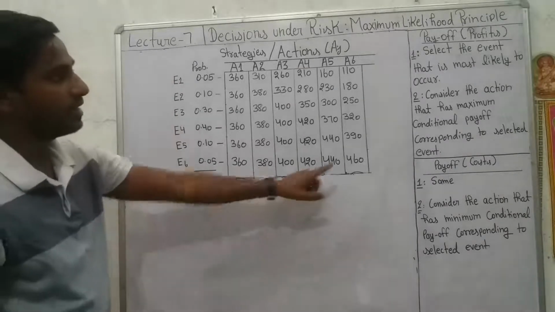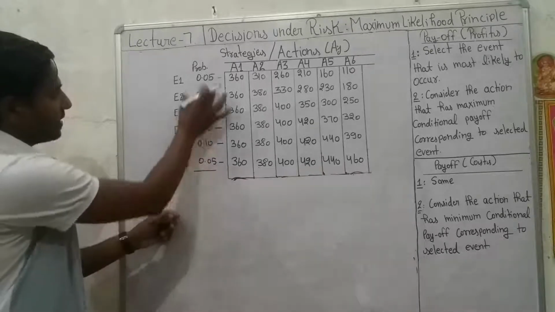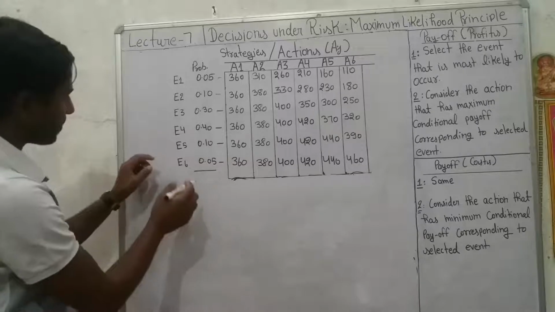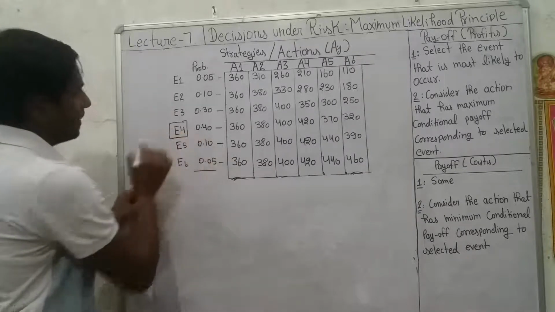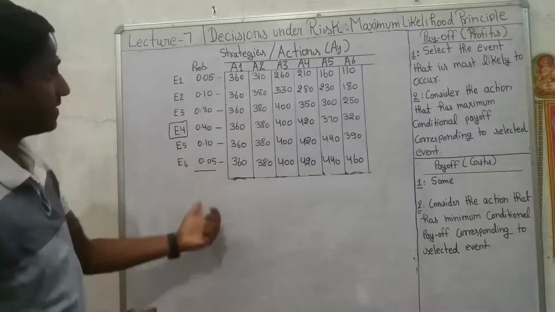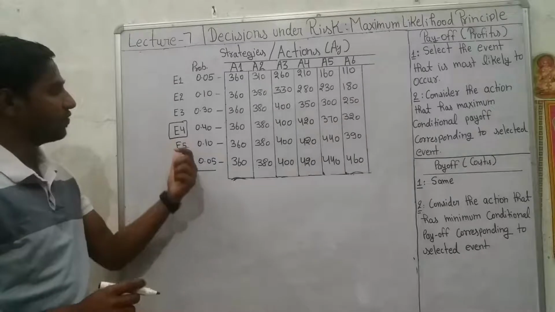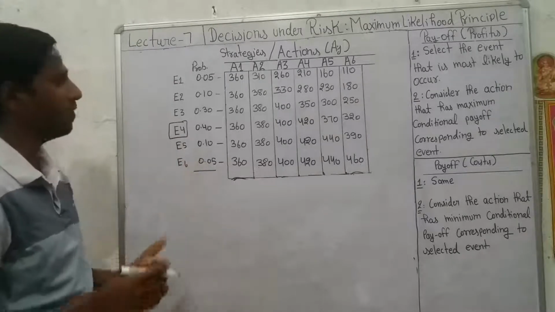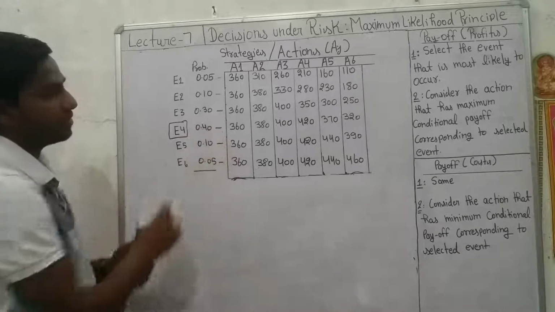Out of these 6 events, event 4 has the highest probability, and that is the meaning of maximum likelihood. It means that event 4 has the maximum likelihood of happening in future, and its probability is 0.40.